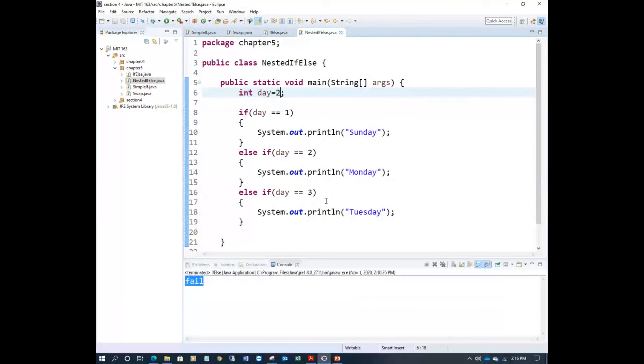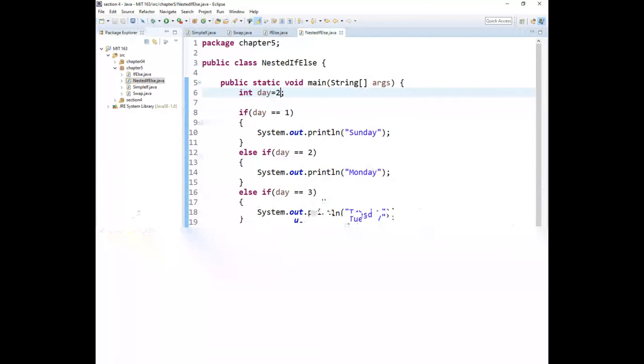It will check all the conditions, right? I have given a user value. It is not equal to 1, false. So this will not execute. 2 equal to Monday. Again, it will check all the conditions.